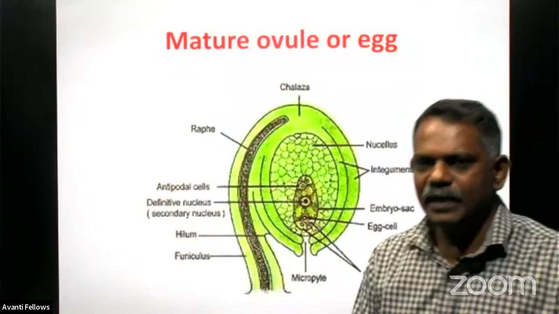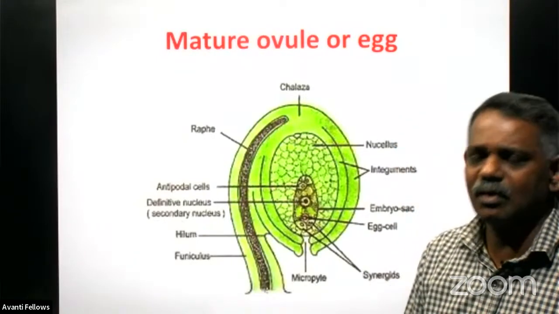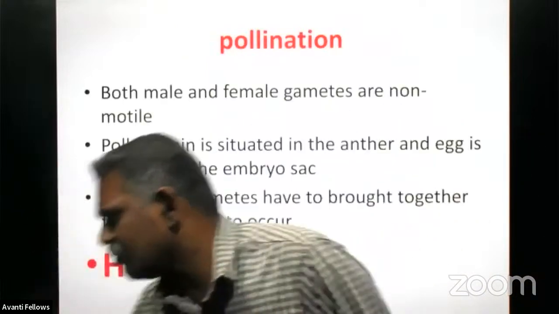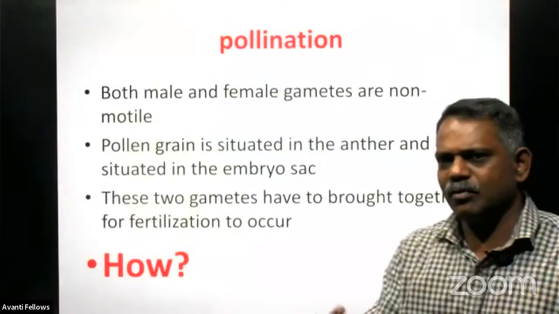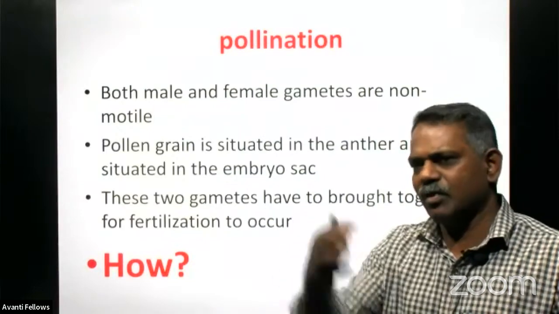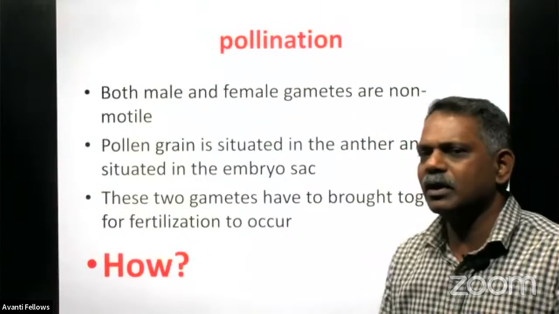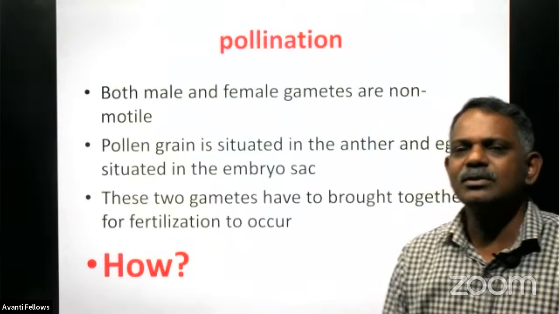This is the detailed structure of the female reproductive part called the ovule, and we have discussed in detail the process of megasporogenesis. This is the process of formation of the female gamete from a bud-like structure developed from the placenta of an ovary. And this is very important. Even in the last pre-board examination this question was asked, right?